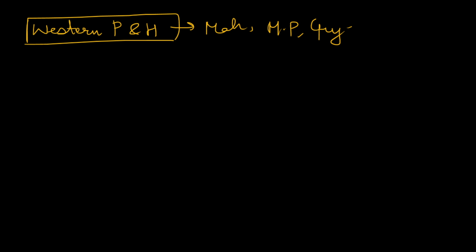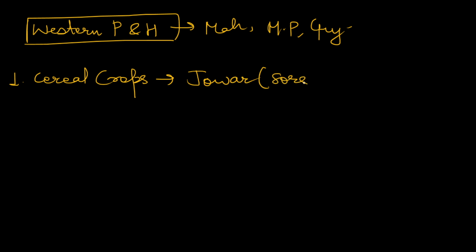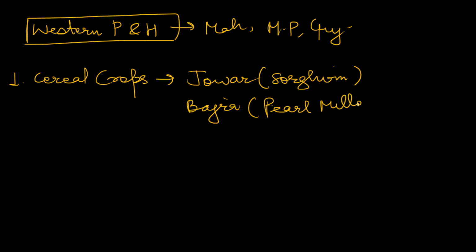So in cereal crops, you will generally find millets here. A large amount of millets is produced in this region because the rainfall is low. Most of the area is dryland or rain-fed. So in cereal crops, you will find jowar, or sorghum, and bajra, or pearl millet. These are primary staple crops, and these are generally grown during the Kharif season.